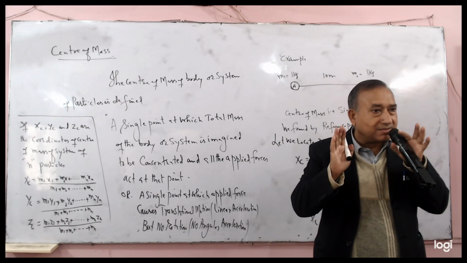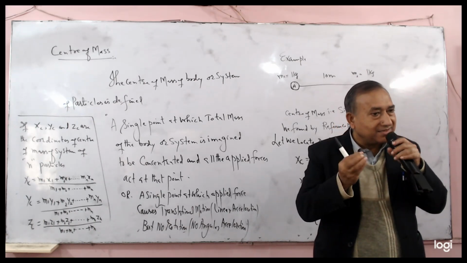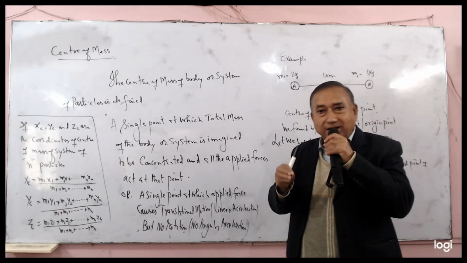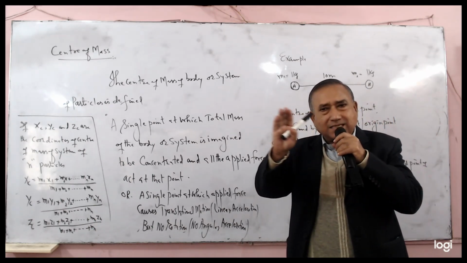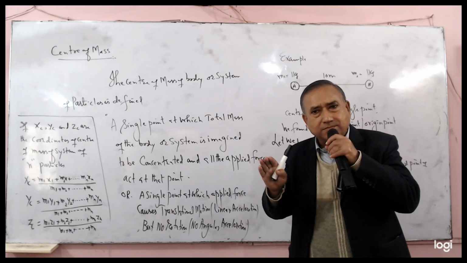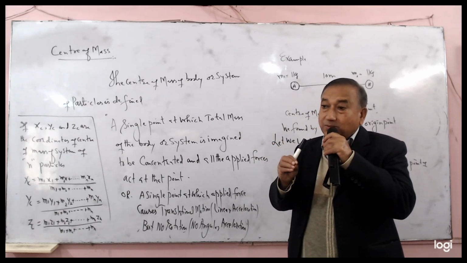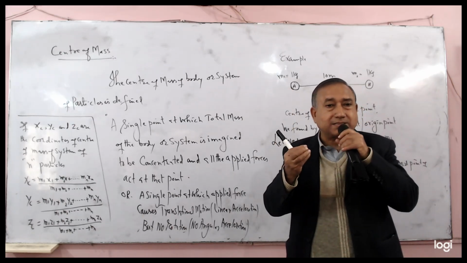Center of mass is a single point. If we exert a force at that point, the system moves translationally and the body causes no rotation.